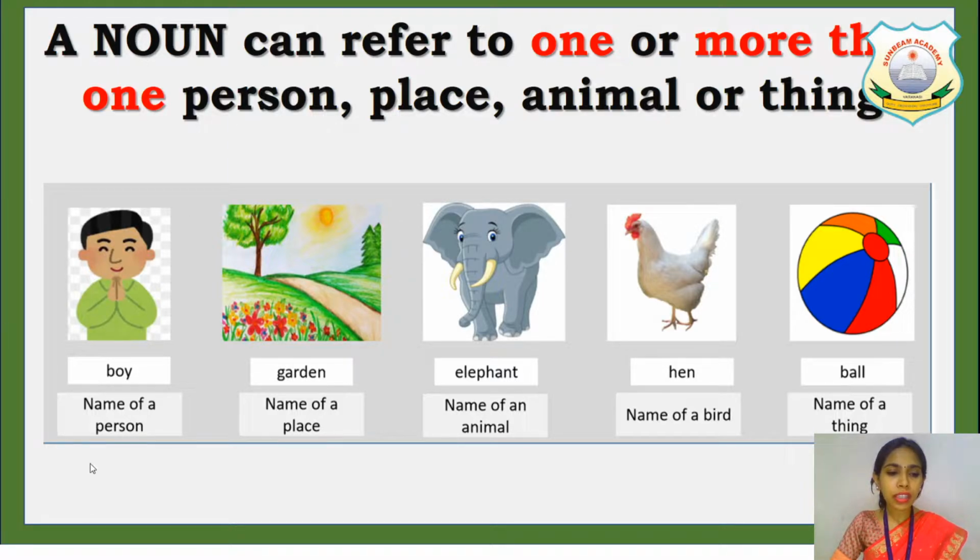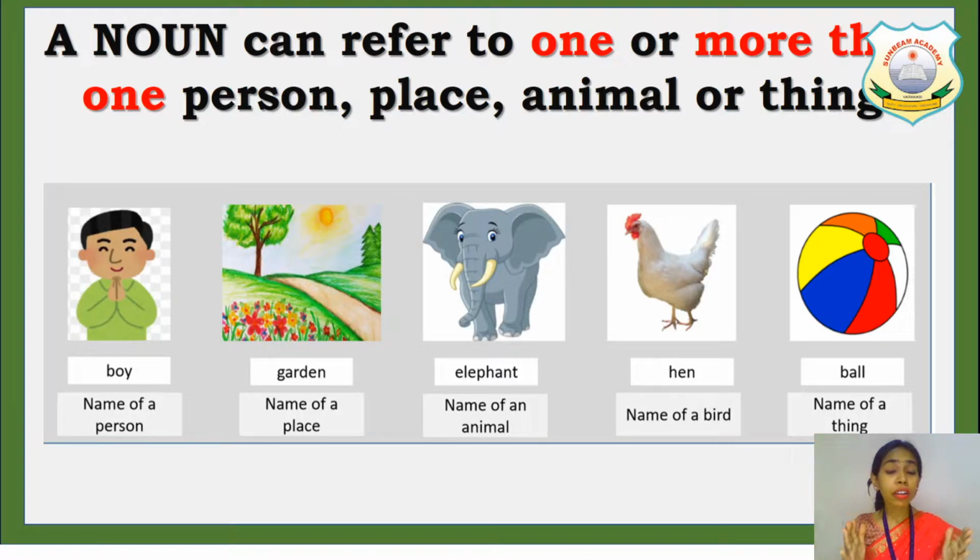Like here you can see name of a person, boy, name of a place, garden, name of an animal, elephant, name of a bird, hen, name of a thing, ball. So either the noun can be one or many. Like if I say about one book, so it is called as book. But when I show you two books, then the book becomes books, right? So one noun can get changed into more than one nouns.